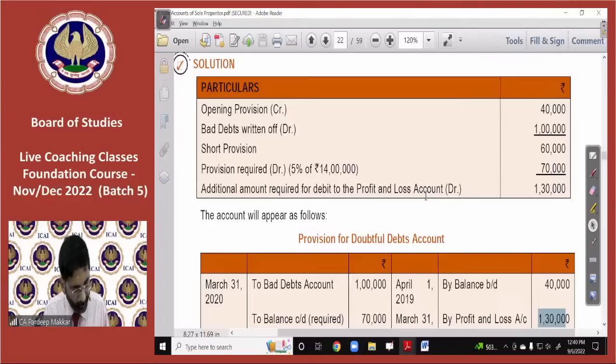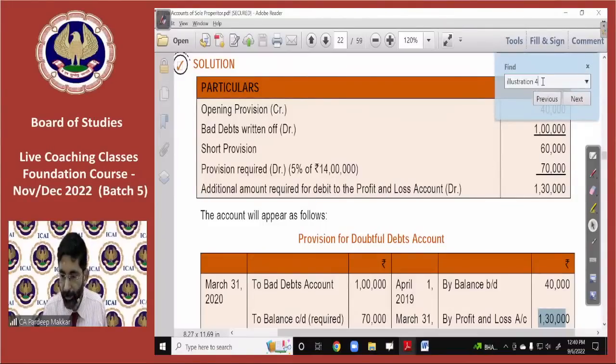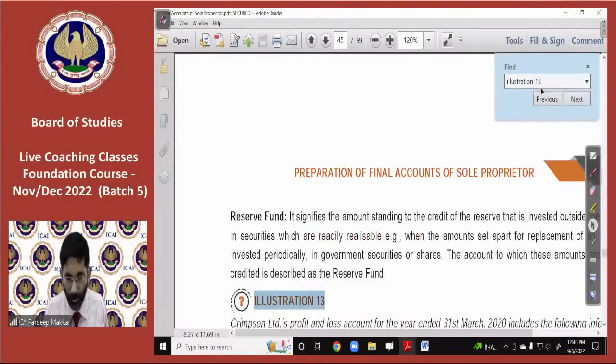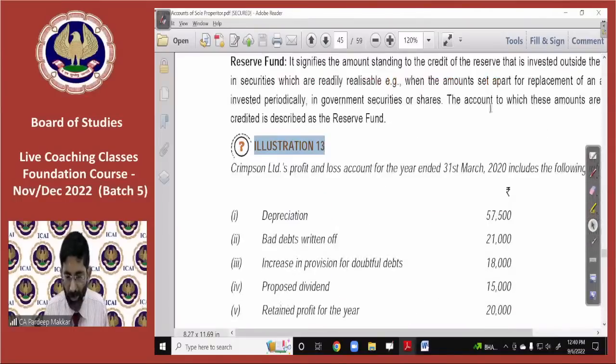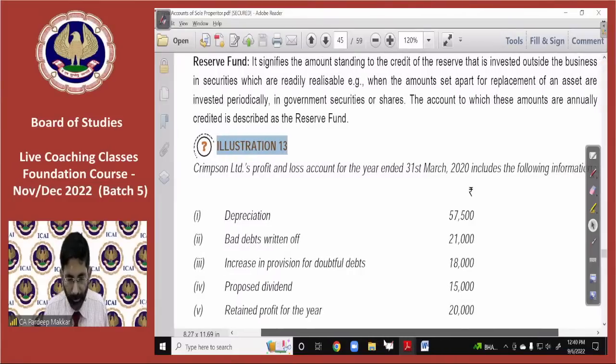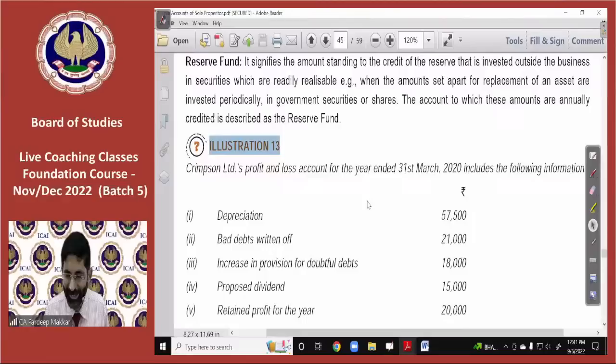Exactly, beta. Sir, explain illustration number 13. It is confusing, please, sir. Control F. Okay. See illustration number 13. After illustrations, I will come to MCQs also. Someone has asked me a query in MCQ also. I will take that. Please keep it in your mind. Okay. So that girl has mentioned the wrong illustration number earlier.